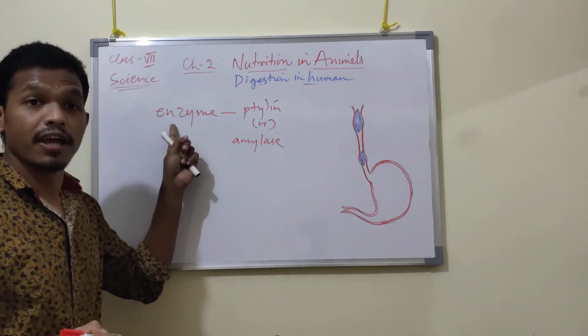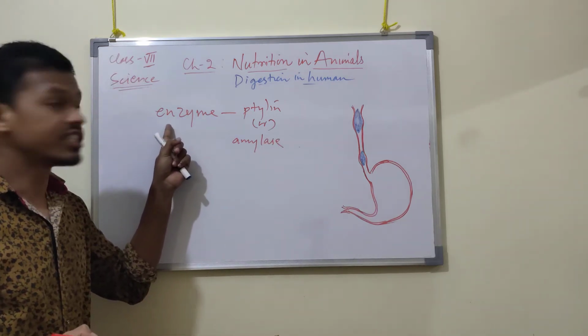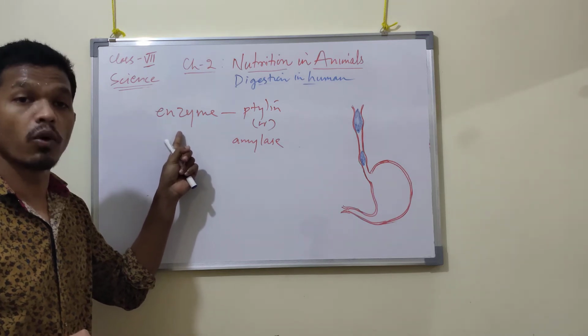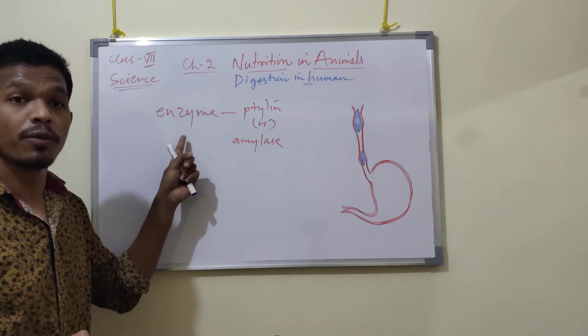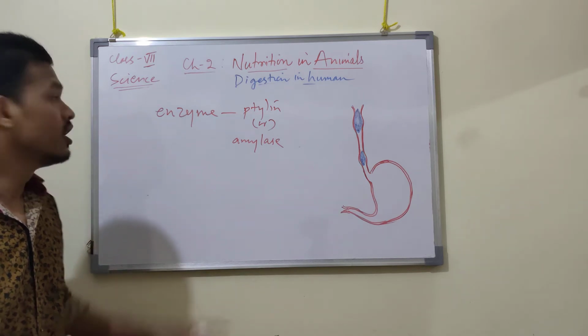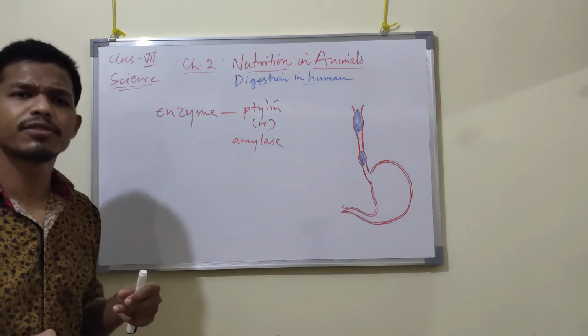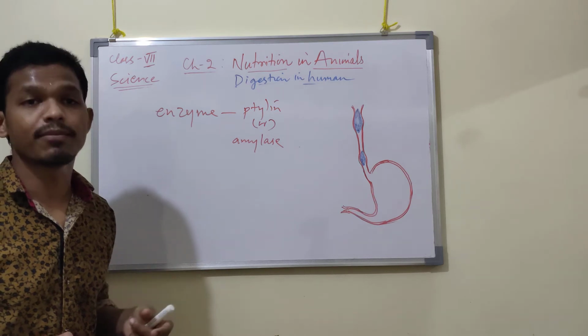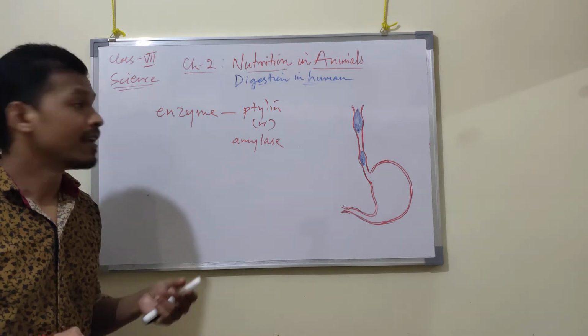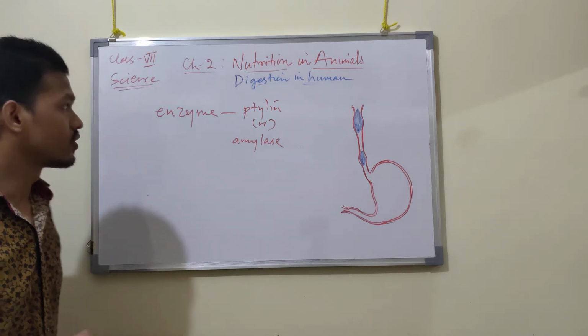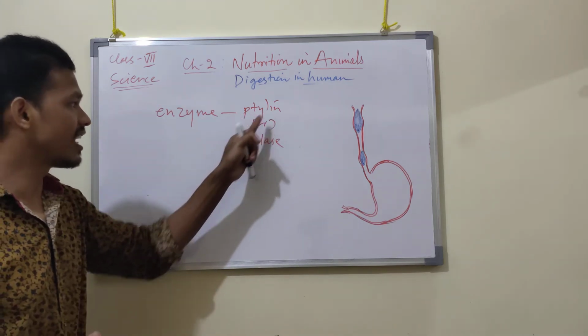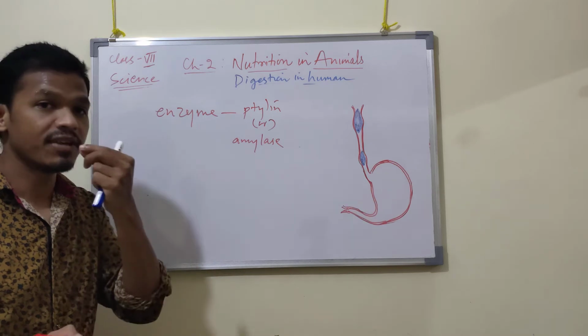An enzyme is a catalyst, a substance released by all living organisms to bring about biochemical reactions. These enzymes, which all living organisms have, release substances which carry out biochemical reactions. This ptyalin, amylase, is present in saliva.